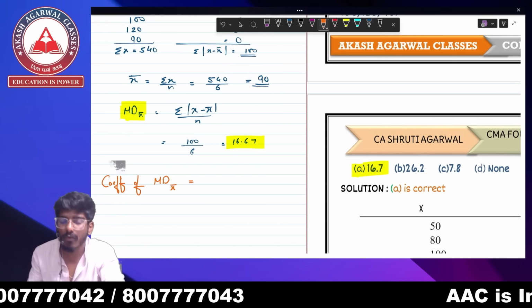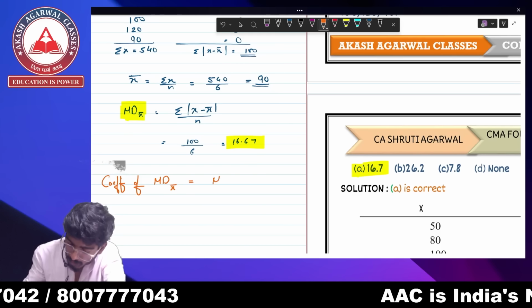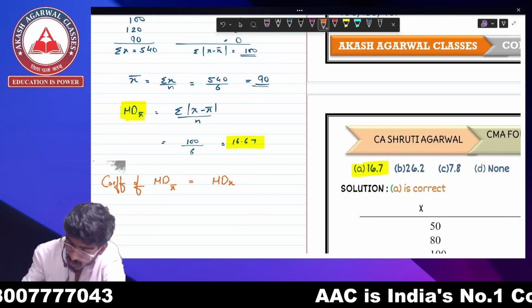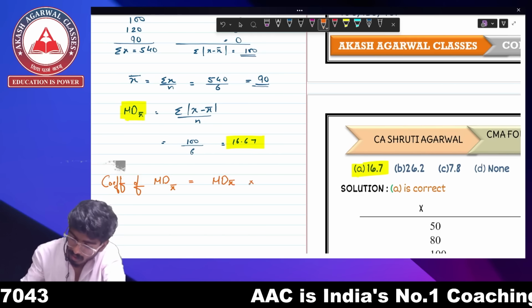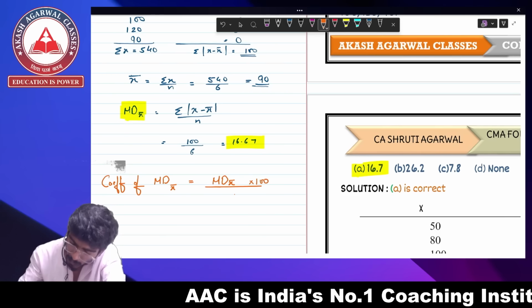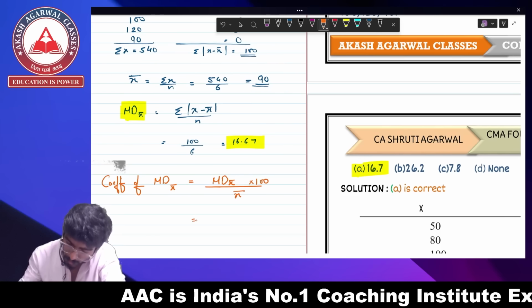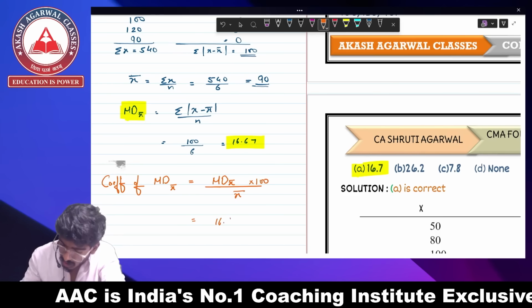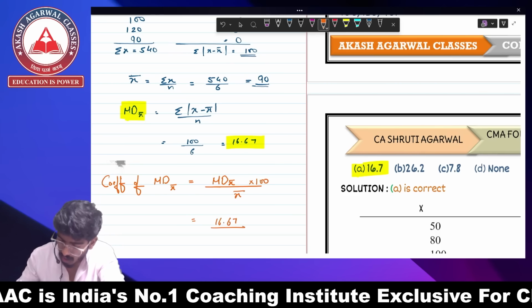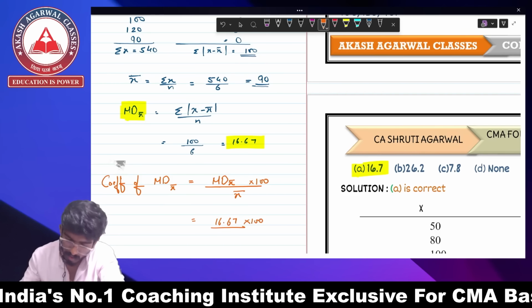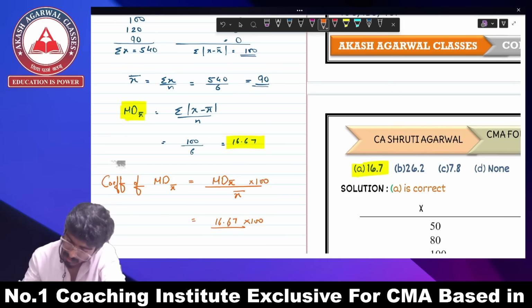And what is the formula over here? If you remember, it was mean deviation about mean into 100 upon mean. So mean deviation is 16.67 upon your mean, which was 90.